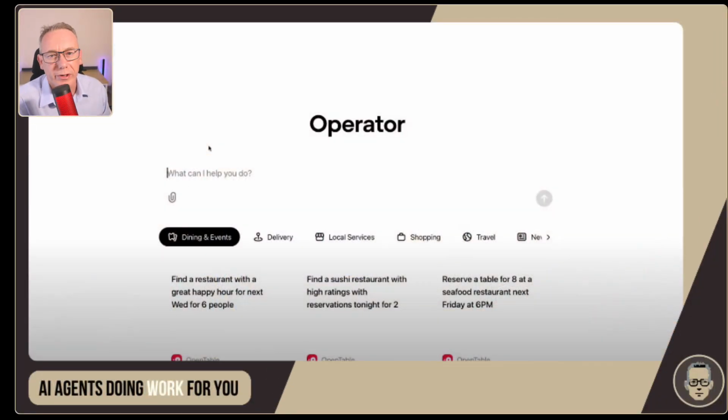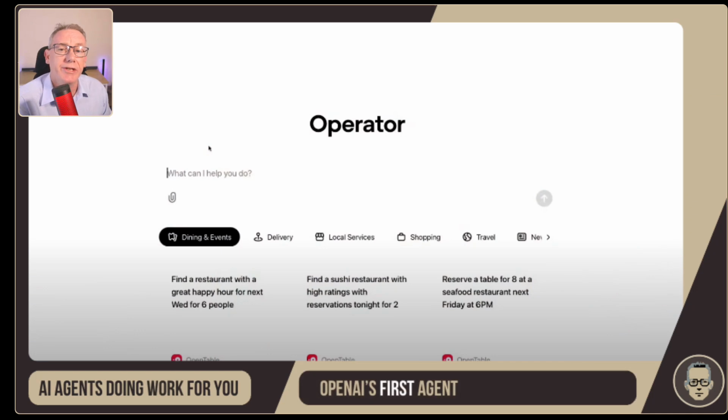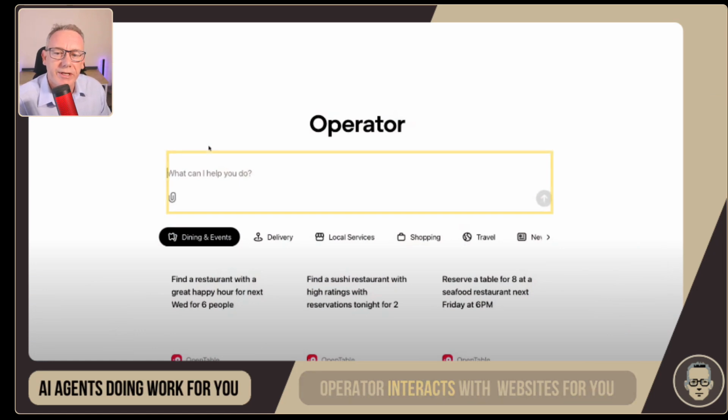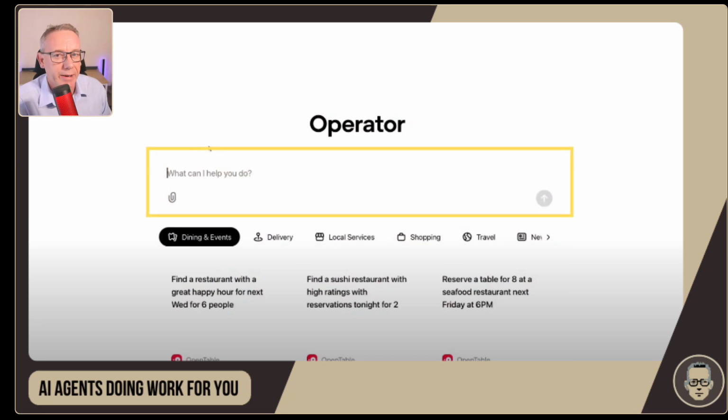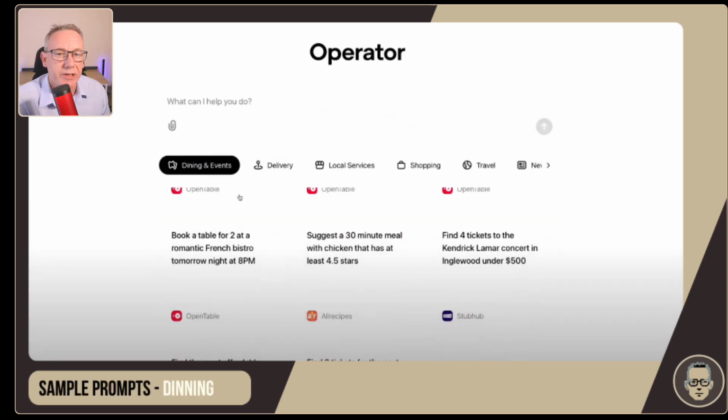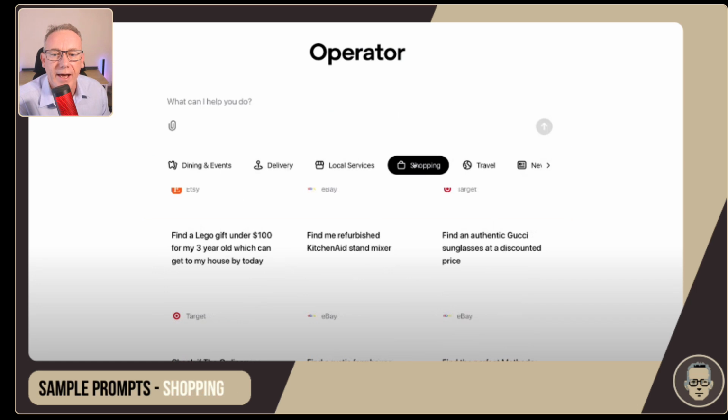So let's pick this live stream apart. And what we're talking about is Operator. It's an AI agent. It's their first AI agent, actually, that they've put together to allow you to interact with various websites. So what they've set up is a system where you still use chat prompts the way you would in ChatGPT Plus. And when you start off, there's a bunch of sample prompts that can get you started, or you can type your own. So we've got here dining and events, we've got delivery, and we've got shipping. And associated with a lot of these are websites that they're designed to work with.